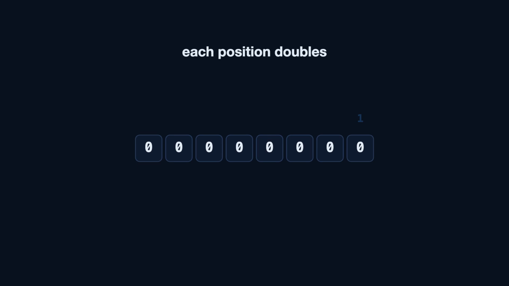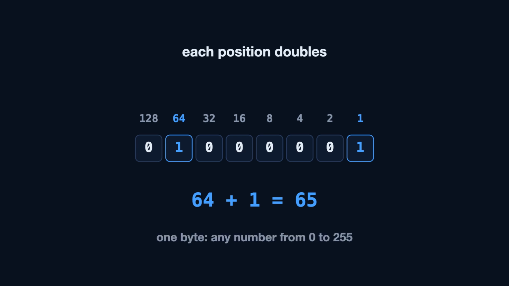Each position in a byte is worth double the one before. 1, 2, 4, 8, all the way to 128. Turn some bits on, add up their values, and one byte stores any number from 0 to 255.